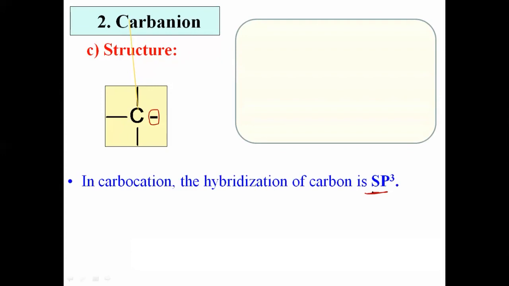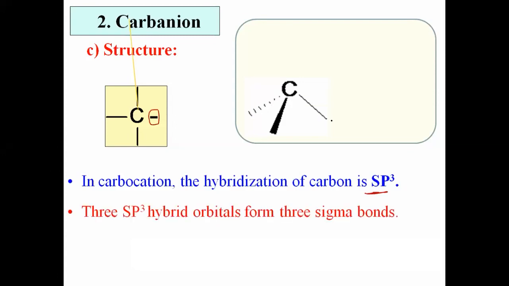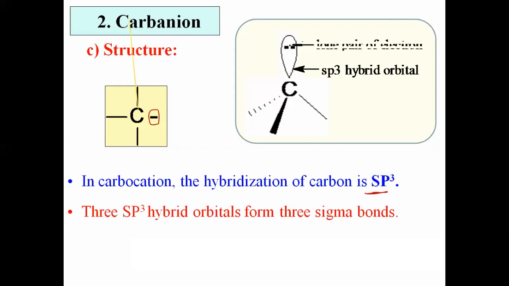Out of those four hybrid orbitals, three orbitals form three covalent bonds. Suppose this is the central carbon, and three sp3 hybrid orbitals of carbon form these three covalent bonds. So there is a formation of three sigma covalent bonds. Now there is one more sp3 hybrid orbital, and it has a lone pair of electrons.